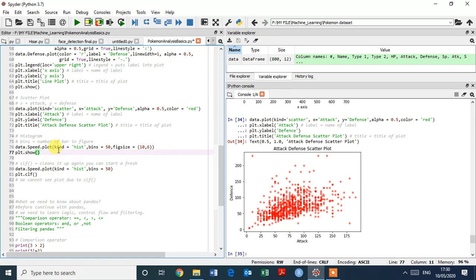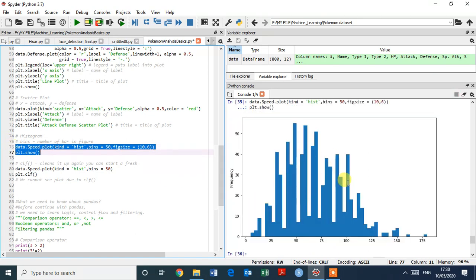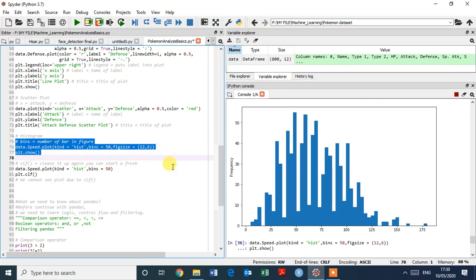So what are the bins? To construct the histogram, the first step is to bin the range of values. That is, divide the entire range of values into a series of intervals, and then count how many values fall into each interval. So let's select this, command control enter to execute. Okay, that's great. This is the histogram, it's executed successfully. Suppose we need to change the figure size, just type it here 12 and 6 and enter.